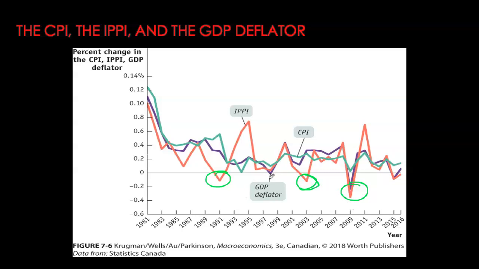So why does inflation mostly follow the same path as your business cycle? We'll answer that question when we do our aggregate demand, aggregate supply model, which looks at the shocks to the economy and then tells us which way your major macroeconomic variables like your GDP, inflation, and unemployment will move. So for now, we're just focusing more on the calculation of all of these variables.